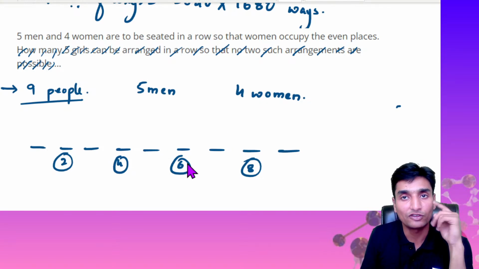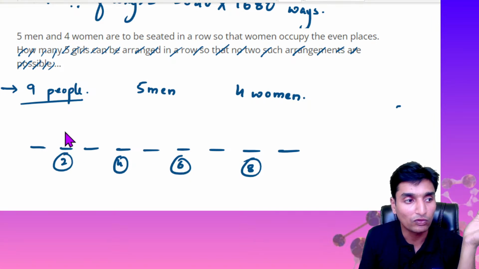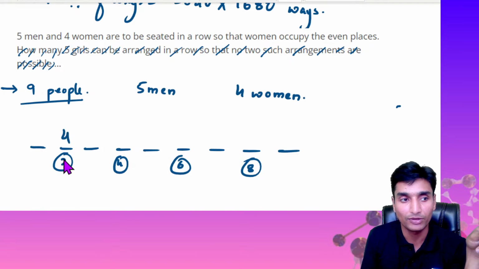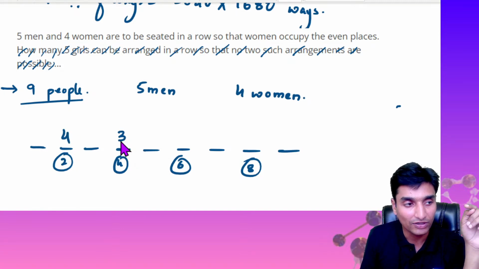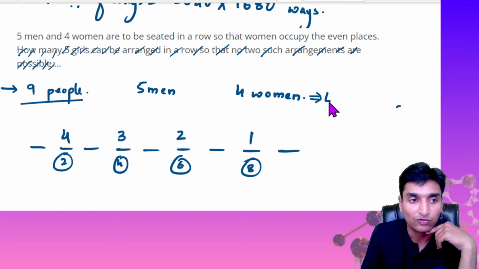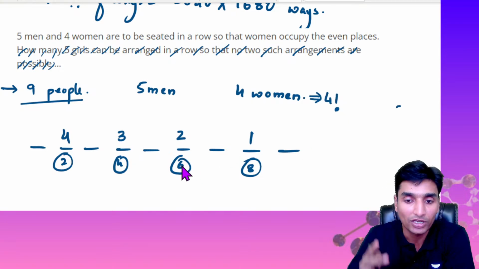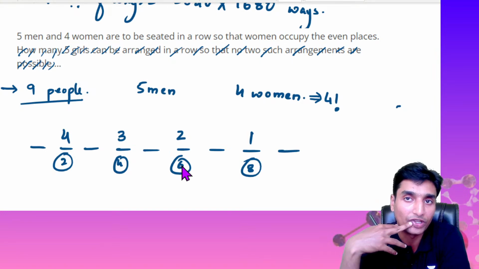This possibility is 4 factorial. For these positions there are 4 women available. In order to occupy the seats, there are 4 options available here, then 3 options available here, then 2 options available here, and 1 option available here. So we can write it as 4 factorial. 4 different positions can be filled in 4 factorial ways.